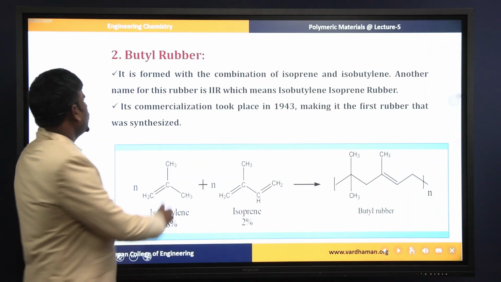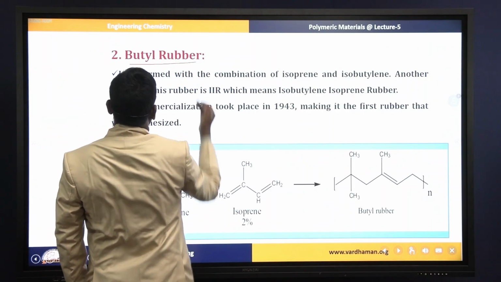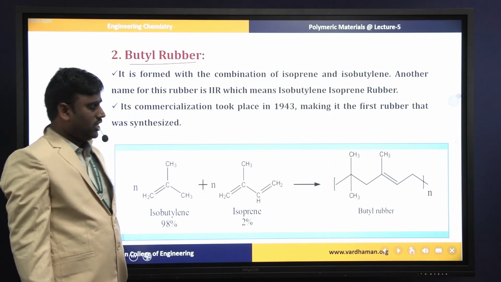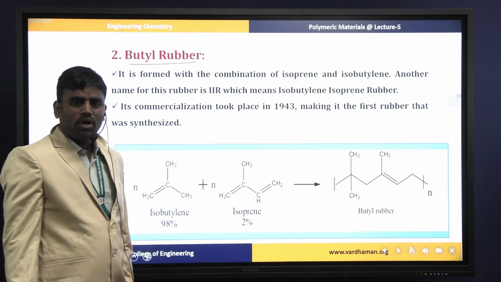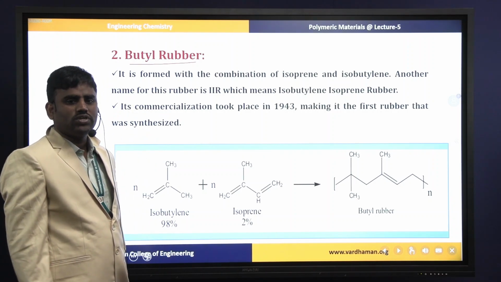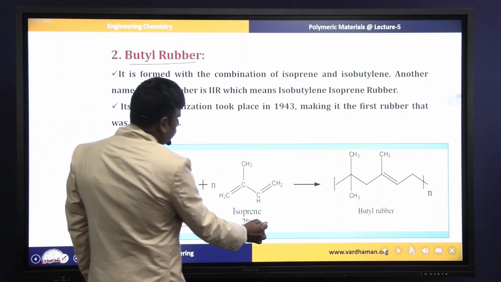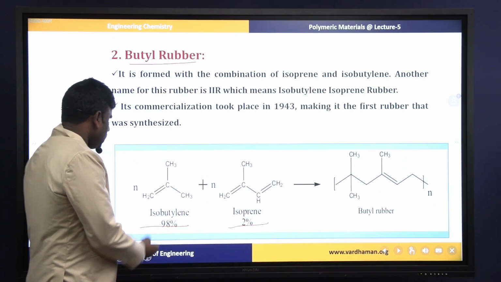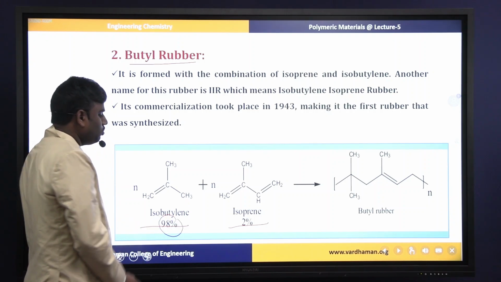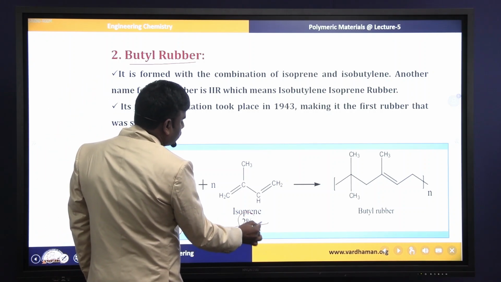And next, butyl rubber. The second synthetic rubber is butyl rubber. It is also an example of a copolymer. Again, it is made up of two different monomers. They are isobutylene and isoprene. Here I am taking 98% of isobutylene and 2% of isoprene.